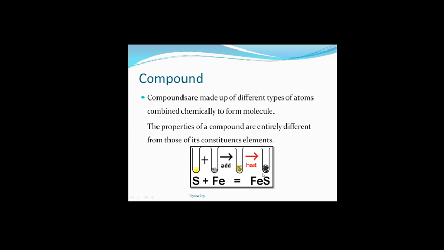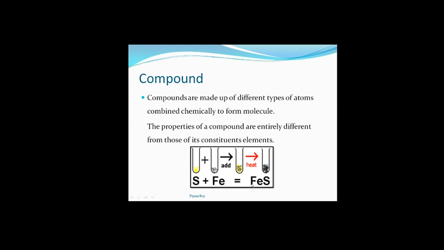Here ferrous sulfide will not get dissolved in carbon disulfide, whereas sulfur has that property. But in this compound, sulfur has lost its property of getting dissolved in carbon disulfide. In the same manner, this ferrous sulfide cannot get attracted by a magnet.